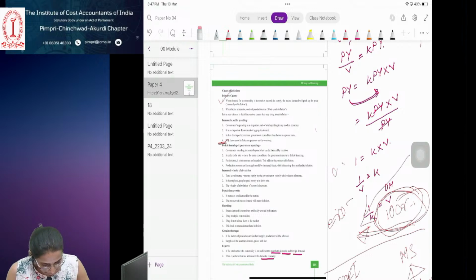Next is agency functions. What are the agency functions performed by the commercial bank? There are other functions the commercial bank performs, like cheque disbursement.